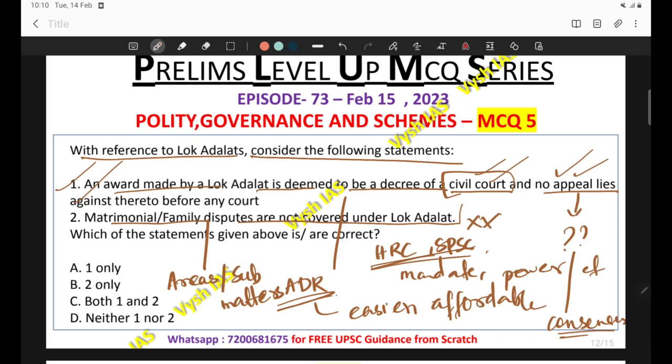So in this case, matrimonial family disputes are covered. Logically thinking also it's correct, because Lok Adalat itself is for decentralized justice. So when we are talking about decentralized justice, obviously family disputes, matrimonial disputes, etc. ought to be covered. This is something which is desirable. So the second statement should not be correct. It has to be covered. Matrimonial family disputes are to be covered. So the second is not correct. So the correct answer comes out to be 1 only, A.